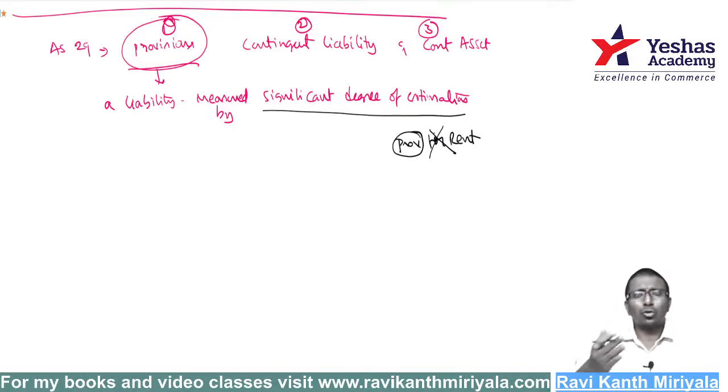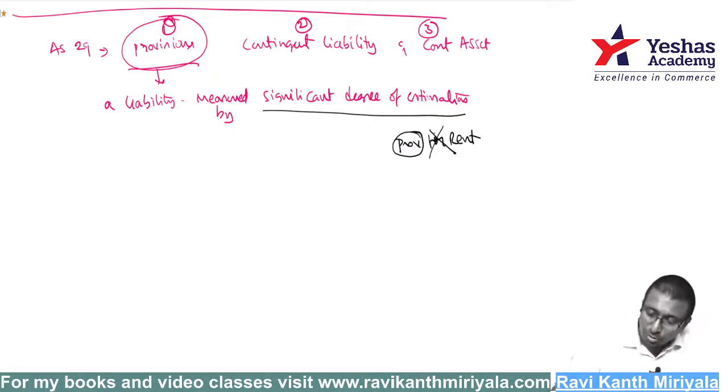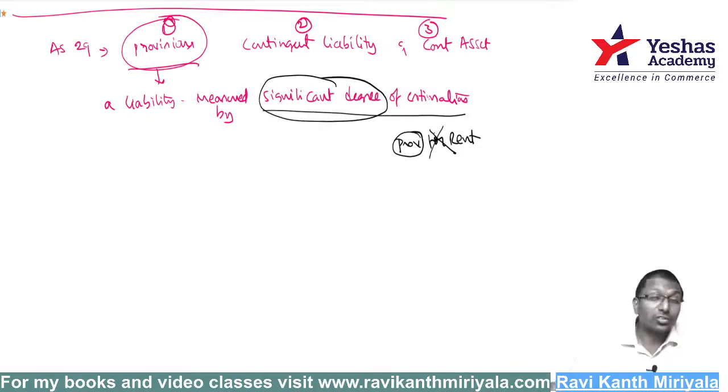Why, sir? You know what the last month's bill is. As per the agreement, how much I should pay for the month of March, I know very clearly. Where is the estimation required? The word provision should be used when there is a significant degree of estimation. There is nothing like that. So then what do I say? This is rent payable. That's it.